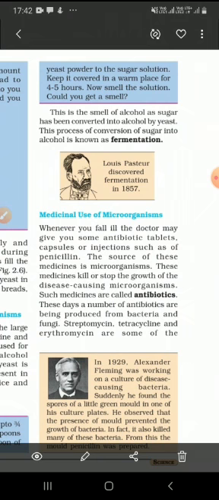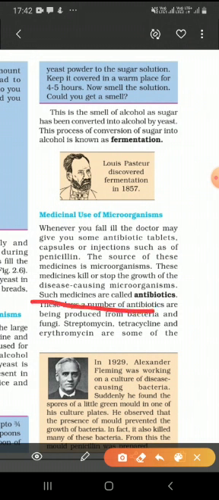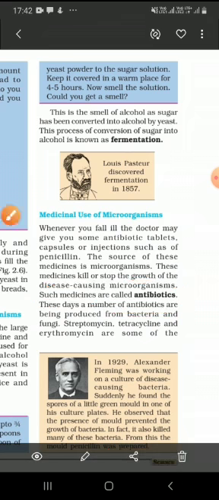Microorganisms do help us in making certain medicines. We call them antibiotics. You must have heard this word, antibiotics. Anti means against. So these medicines help us in fighting some of the diseases. Whenever we fall ill, we go to the doctor, and doctors suggest certain medicines. These medicines we call antibiotics.